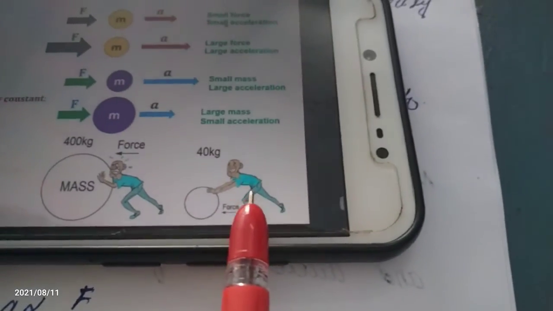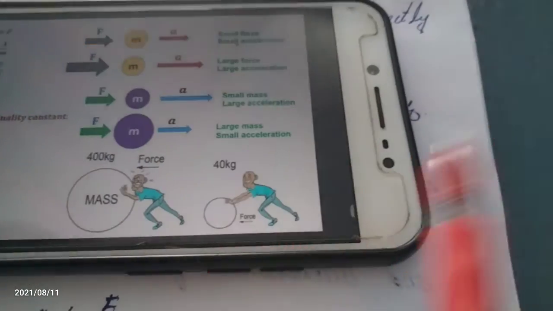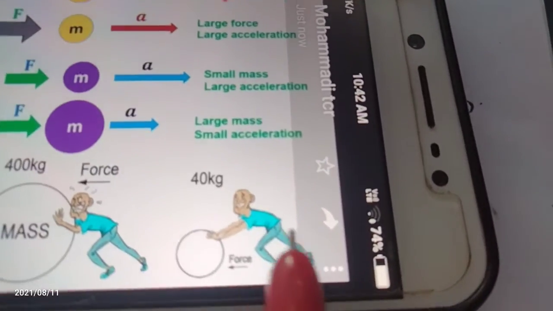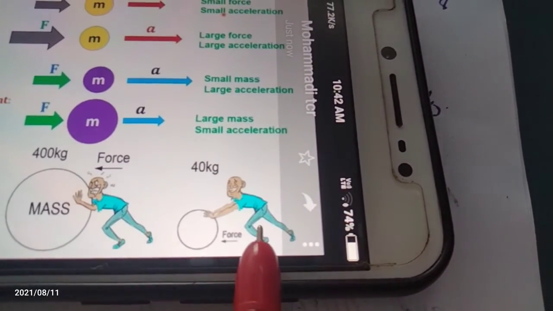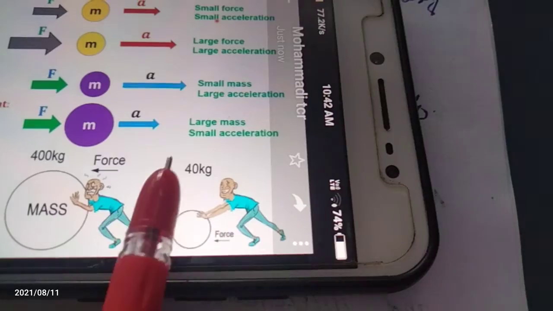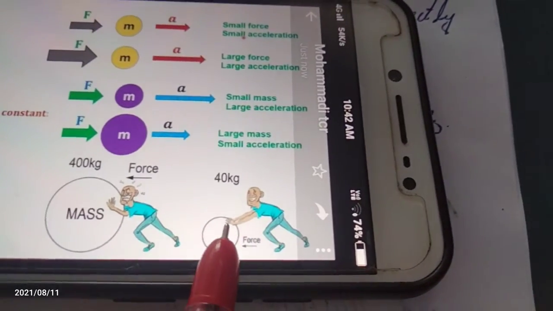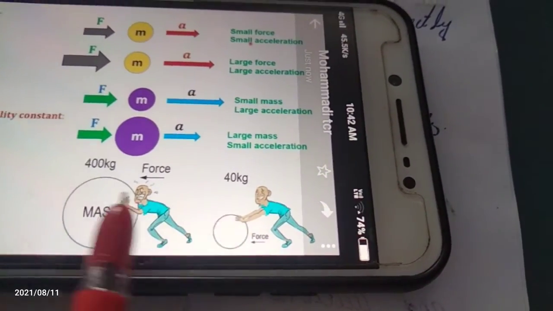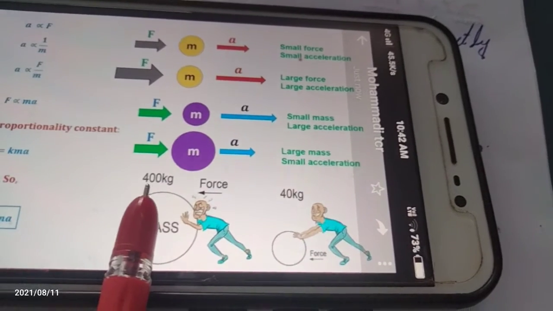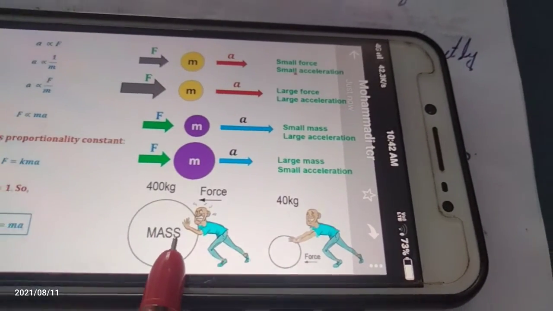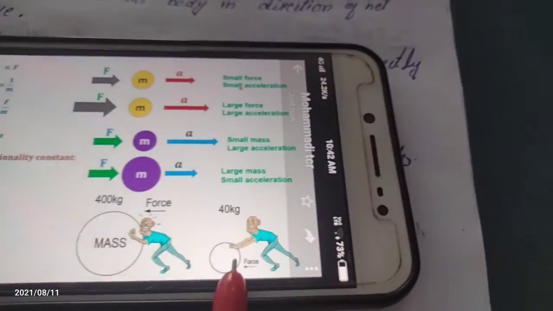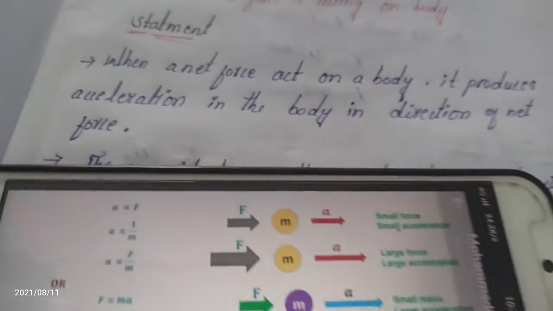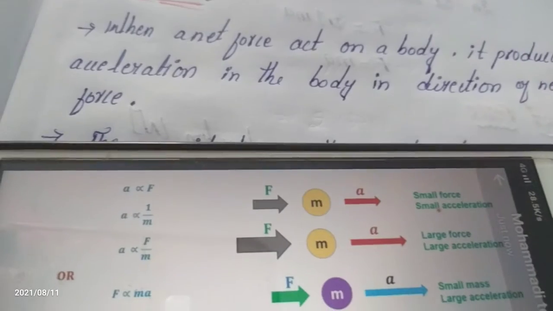Compared to this one, here one person wants to move this object. Here he applies the same amount of force, but it is 40 kg. It can move easily. But compared to this one, which is 400 kg, it is not possible. There is a small amount of acceleration here, but a large amount of acceleration there. Because of that, they are inversely proportional to each other.